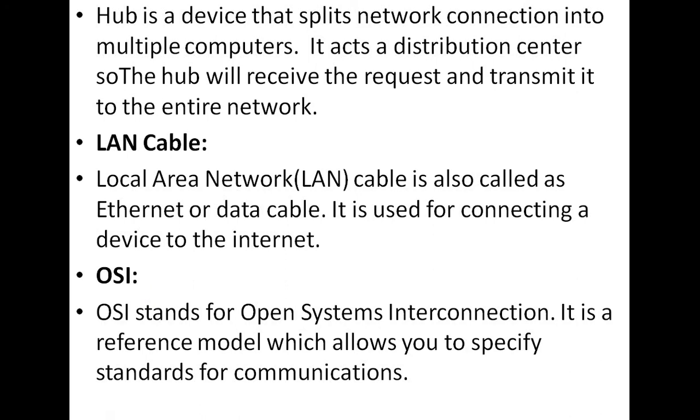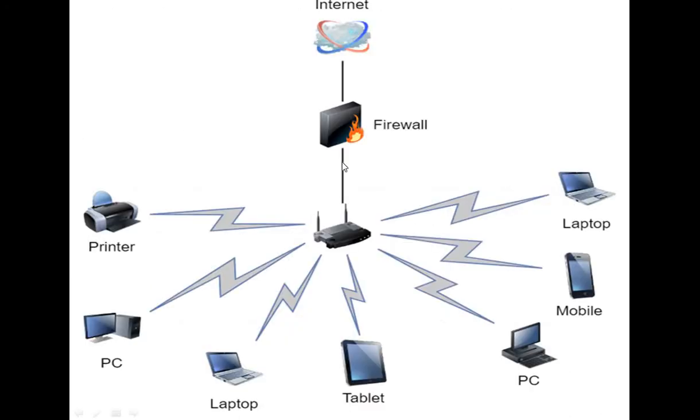Okay, so this is the diagrammatic representation of components of networking. This is a printer, this is a firewall, this is the internet, and this is the hub. By using the hub, we can connect multiple systems, that is printers, personal computers, laptops, tablets, PCs, and mobiles.